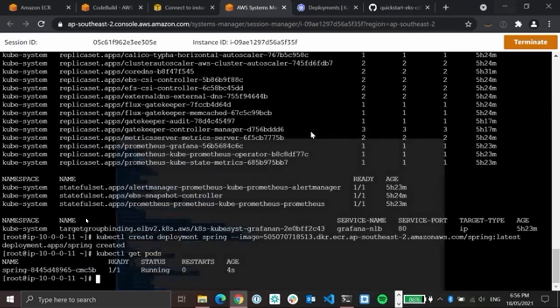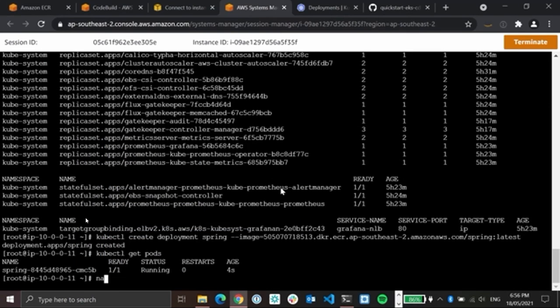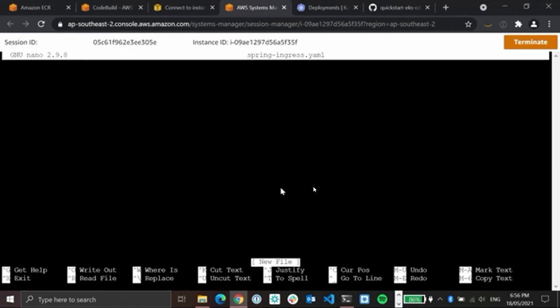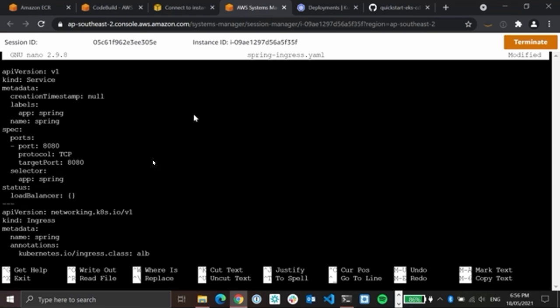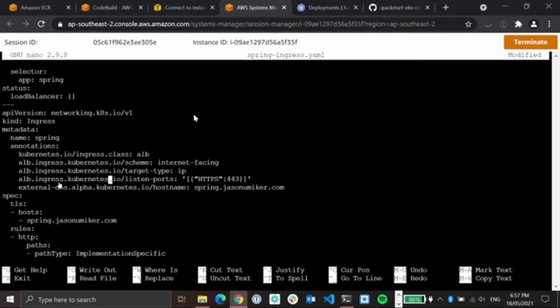Unfortunately, there's no kubectl command to save us from writing the YAML configuration file. I have one here that was prepared earlier, and let's go ahead and take a look at the config, which will describe the resources that we want Kubernetes to create for us. So first, we're creating a Kubernetes service, which is like a layer 3 load balancer that's going to expose the container on TCP port 8080. Then we want to integrate that with the AWS application load balancer, and we do that through a Kubernetes ingress.